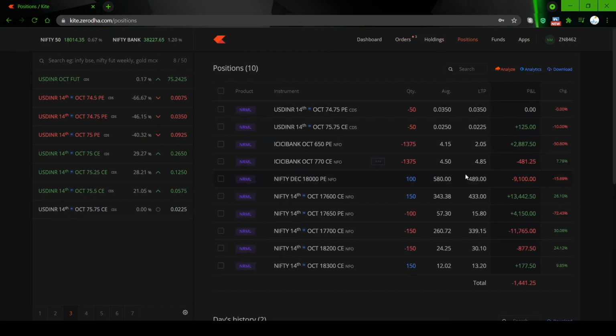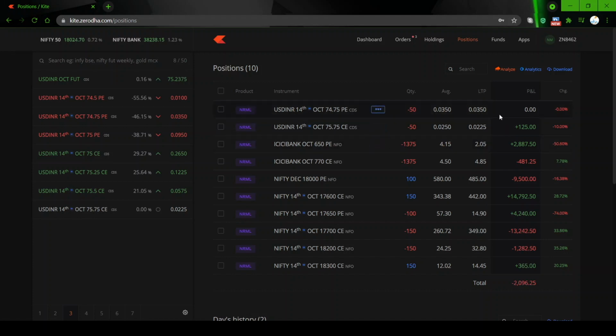You can see in the positions we have both the positions in. There are a lot of other positions, these strategies I am making a separate video for. So this is one strategy, where we have the USD INR trade. I'll keep on posting the daily updates. Today is Monday. The expiry is on Thursday this time because Friday is a holiday.